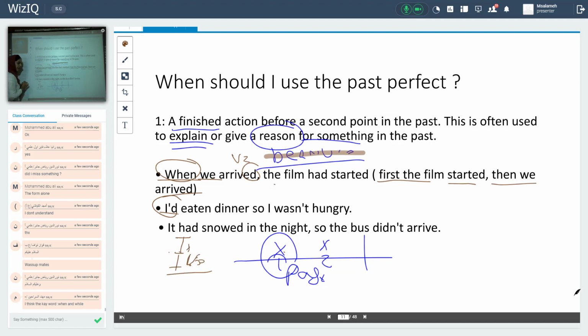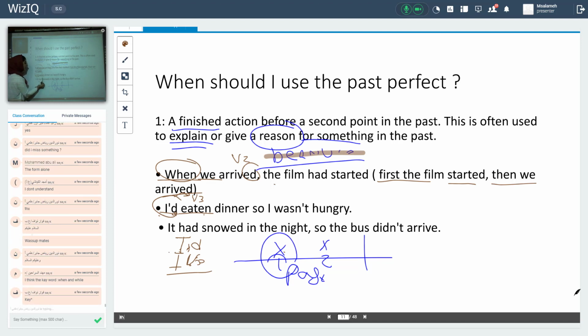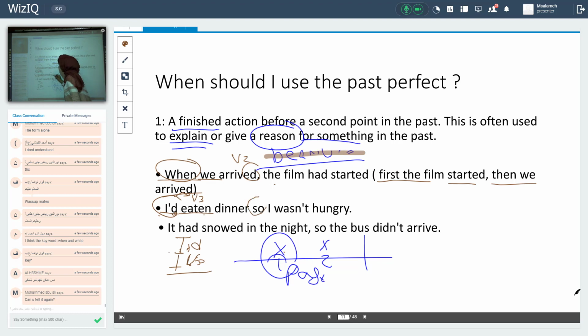Have, he had. Why had? Because it's followed by what? Verb 3. And when I see the verb is verb 3, that means this one is what? Had. I had eaten dinner, so I wasn't hungry. So here, that's what? A reason. Why I'm not hungry? Because what? I had eaten a dinner.